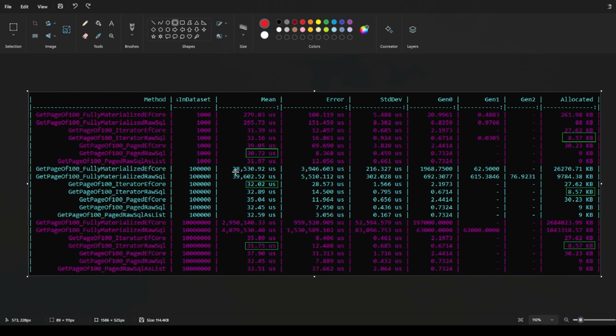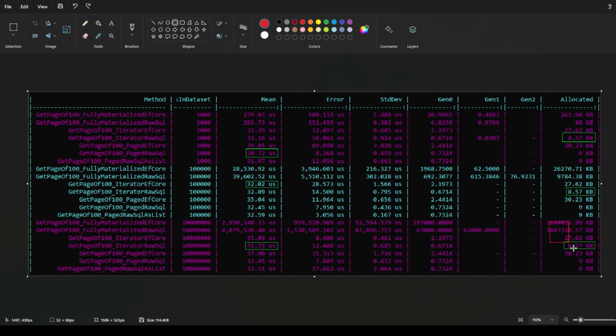When we start to get into 10,000 records, we can see that the iterator is pulling ahead for the performance using Entity Framework Core. And the page results are almost the same performance, but Entity Framework with an iterator did manage to pull ahead. These numbers are very, very similar, but it's kind of disproving my theory that having a paged implementation was going to be faster. The memory footprint that we're seeing on the right here is almost the exact same that we saw above, so nothing really surprising on the memory side.